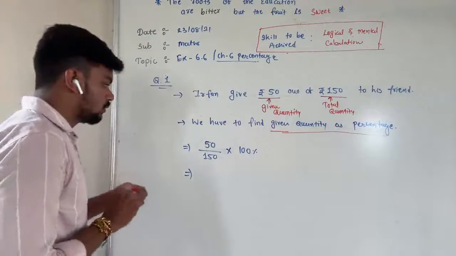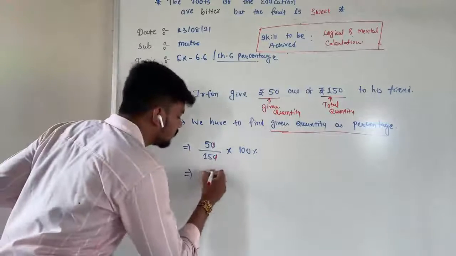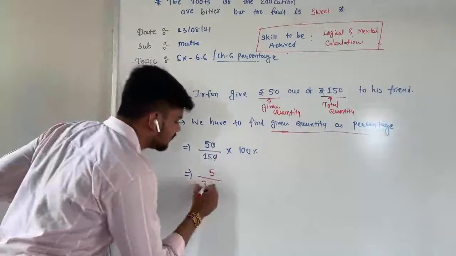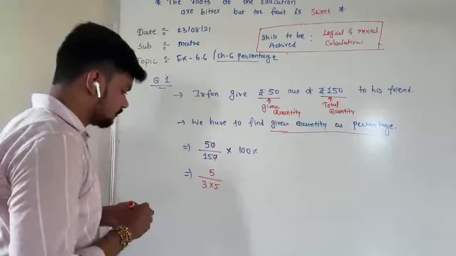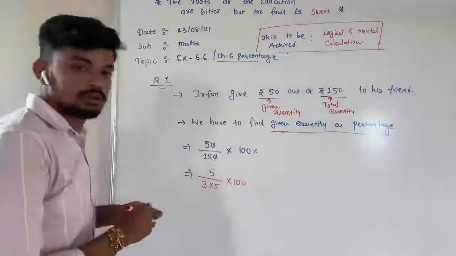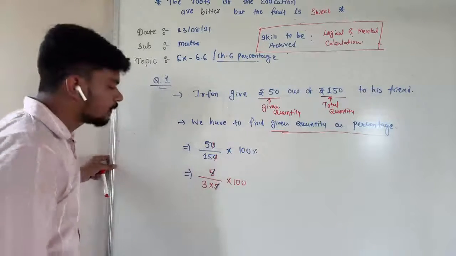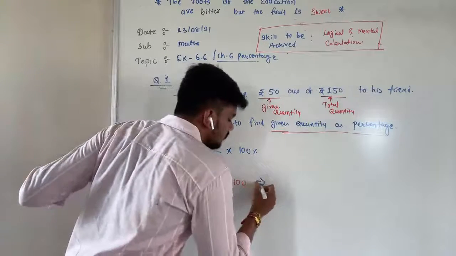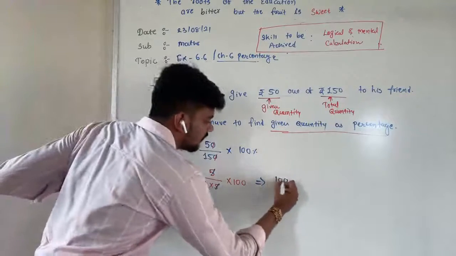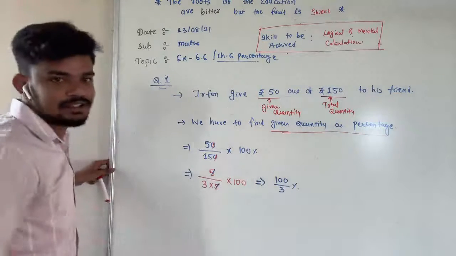So now 0 0 can be cut over here. 5 we are writing as it is. 15 we can write like that. 3 5 and multiply it with the 100. Okay? So now that 5 common will be cut out. So we are remaining with, guys, you will be surprised. This is the third same type of numerator. We got 100 and denominator we got 3. So 100 by 3%. Again, done?